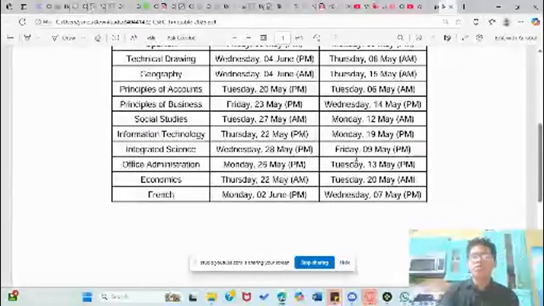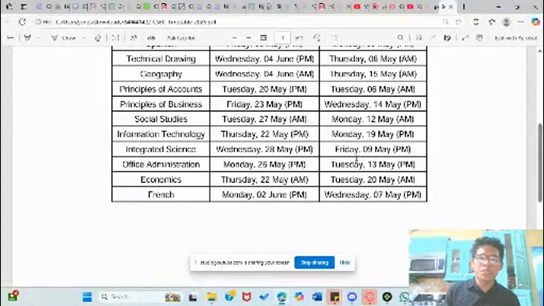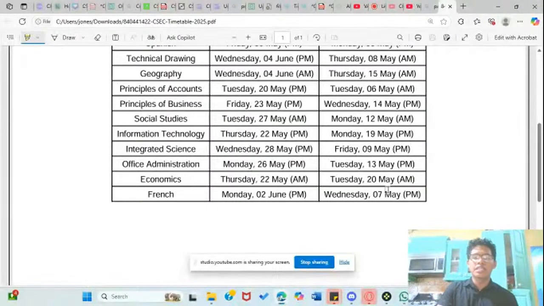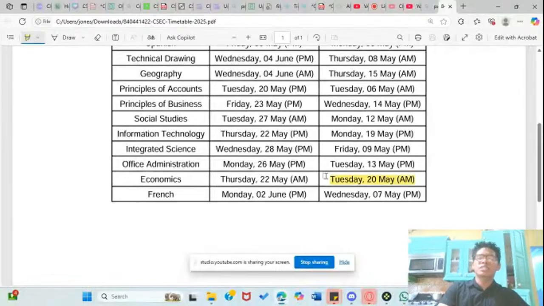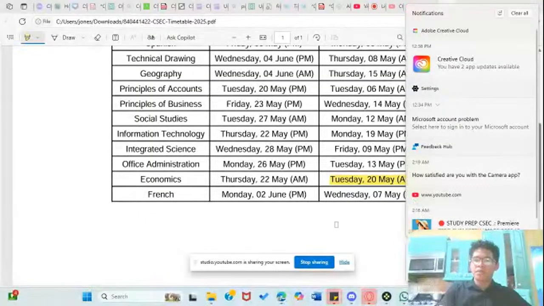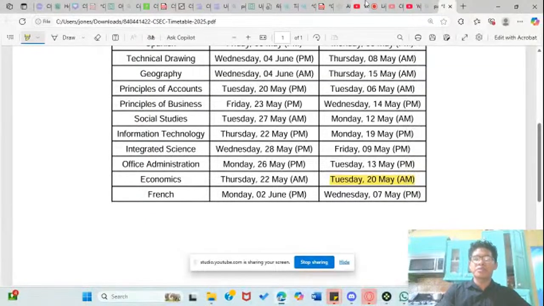I want to have some time to revise, and some time for you guys to revise, because we have one weekend. We have at least 2 more days remaining, inclusive of Monday. That will be 3 days, and then Tuesday is the exam. The exam for economics is the 20th of this month, and as you can see here, currently we are at the 16th. So we don't have a lot of time left.